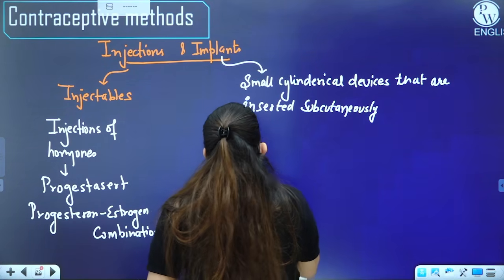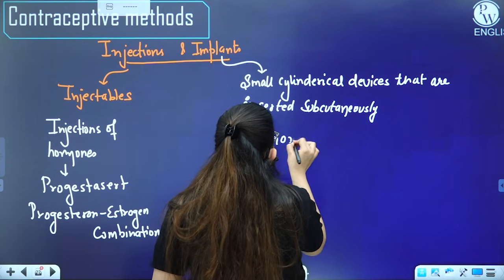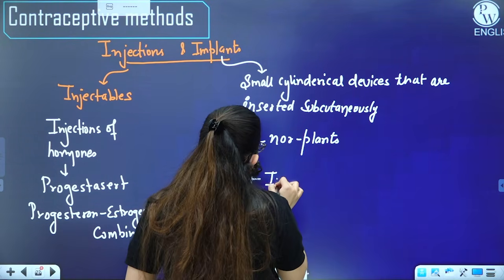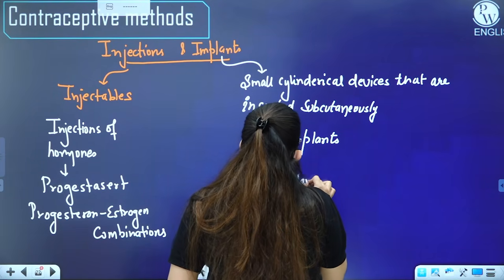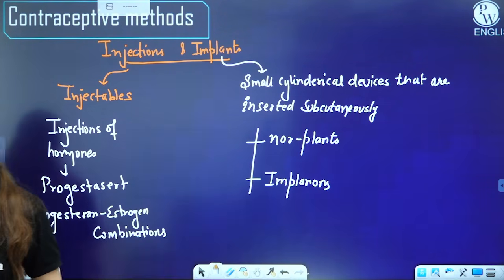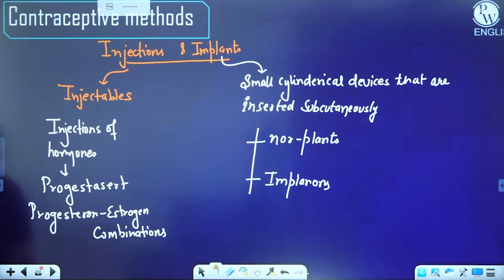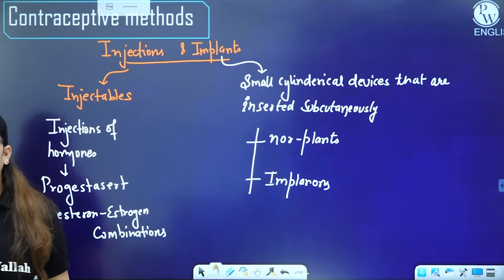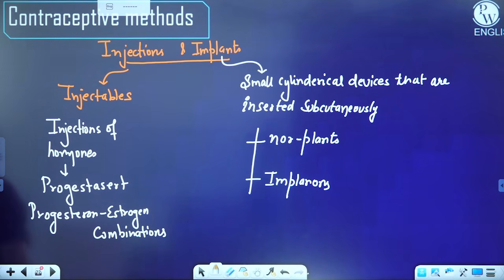So we have two types of these. We have Norplant and we have Implanon. These are the two examples of the types we get. For example, there is a choice. If someone wants to get just a single cylinder, or someone wants to get the six cylinders, one of them contains a single cylinder and another contains a different number.